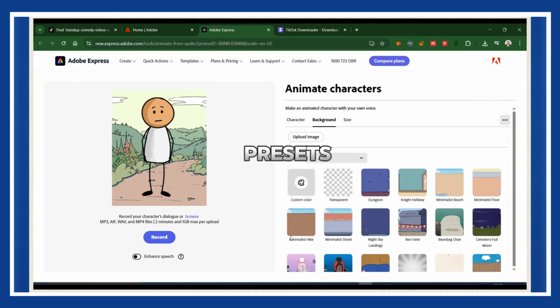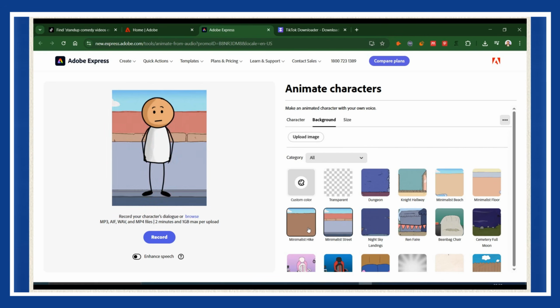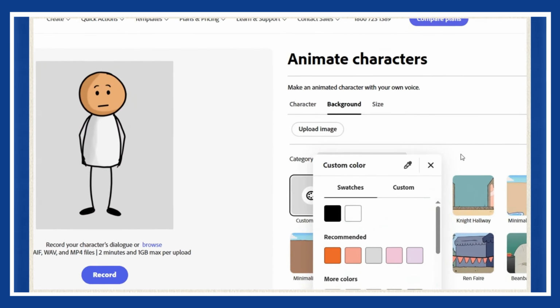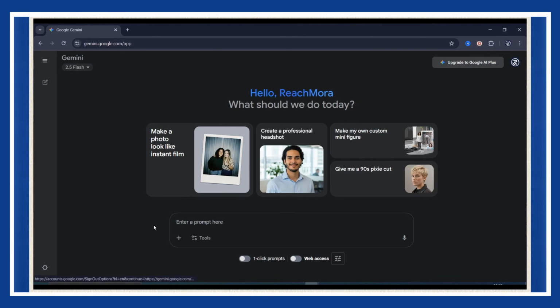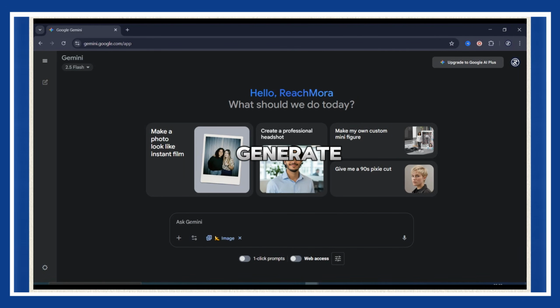You'll see tons of presets, from solid colors to fun templates. But we want something special, a comedy club vibe, so we're going to upload our own background. To make that, go to Gemini Nano Banana. It's a free AI image generator. Click the Tools tab, then select Create Images. You can generate about 40 images per day for free, which is more than enough.